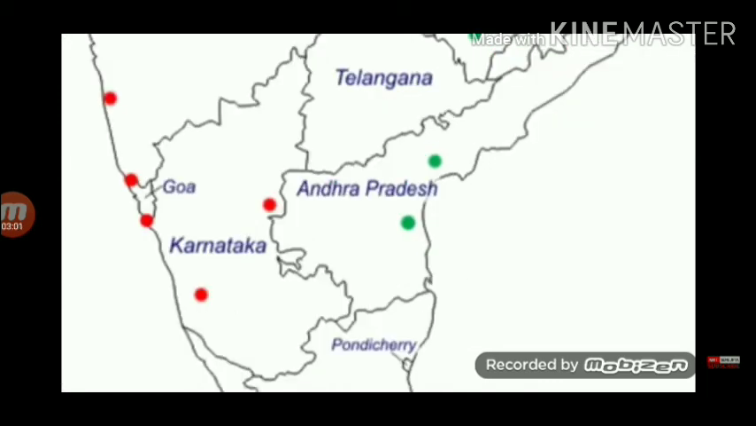Now we move to the fourth state, Andhra Pradesh. Region number 1, Guntur. It is a district of Andhra Pradesh. It is closer to the river Krishna and the city of Vijayawada. Region number 2, Ongole. It is a city in Prakasam district of Andhra Pradesh. Ongole is rich in iron deposits. So these are the 2 regions of Andhra Pradesh. Just have a quick glance at it.